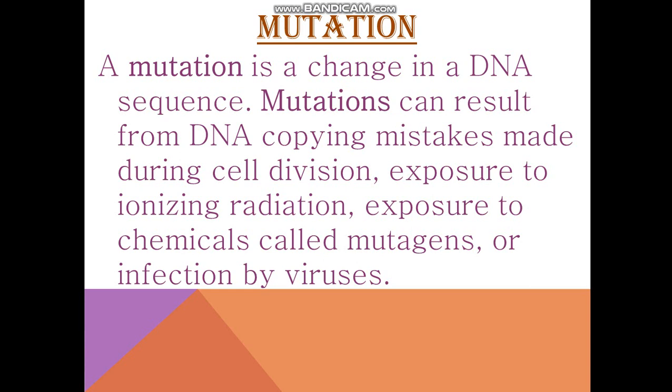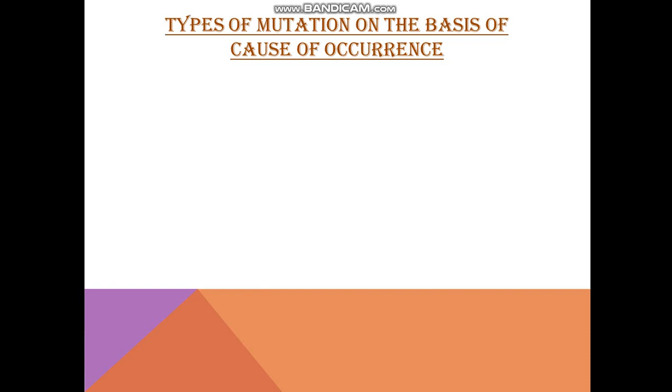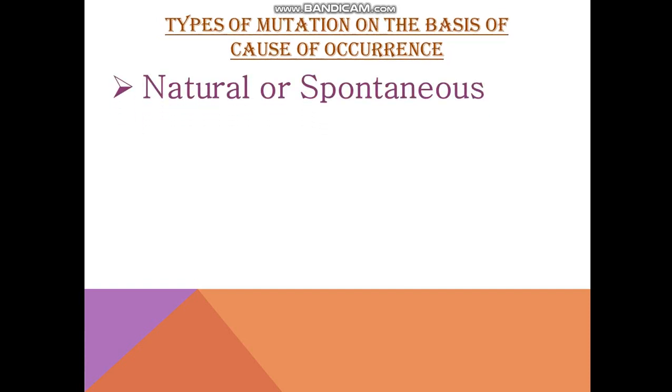First we will discuss the types of mutation on the basis of cause of occurrence. The first is natural or spontaneous. Natural or spontaneous mutations are mutations which occur naturally, and we cannot control them.